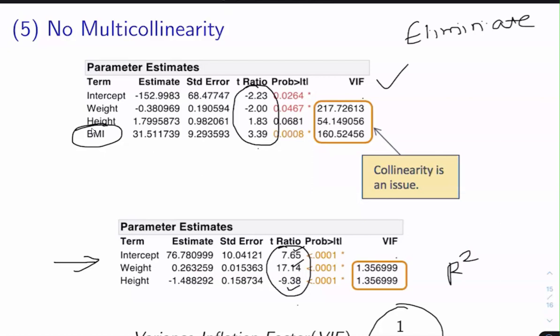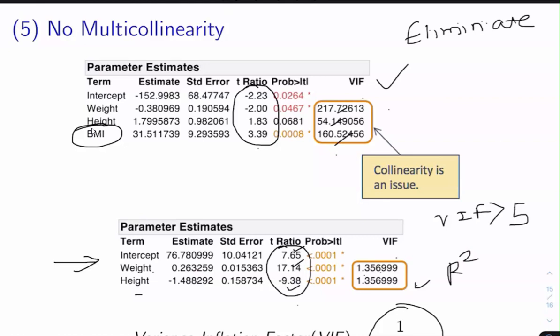And if this value is above 5, VIF greater than 5, then it is the problematic case. See here, the VIF is 217, 54 and 160. And here the VIF factor for weight is 1.35, and height is 1.36, and it is below 5.